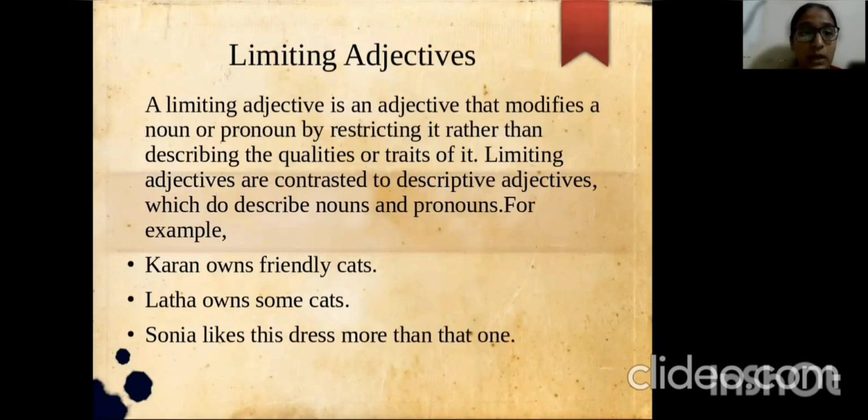Limiting adjectives. A limiting adjective is an adjective that modifies a noun or a pronoun by restricting it rather than describing the qualities or traits of it. Limiting adjectives are contrasted with descriptive adjectives, which do describe nouns and pronouns. For example, Karan owns his friendly cats. Lata owns some cats. Sonia likes this dress more than that one.